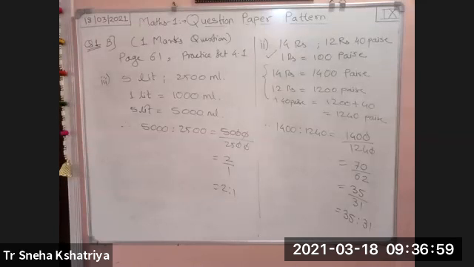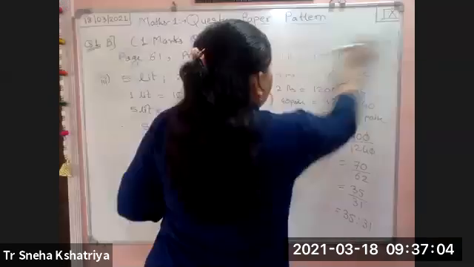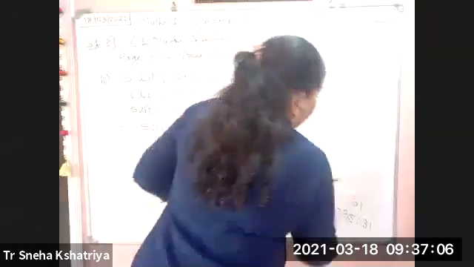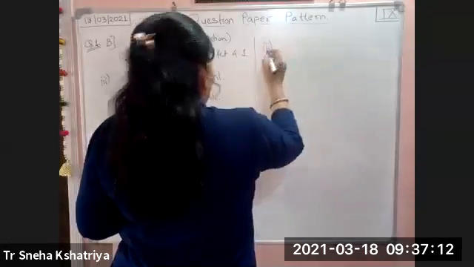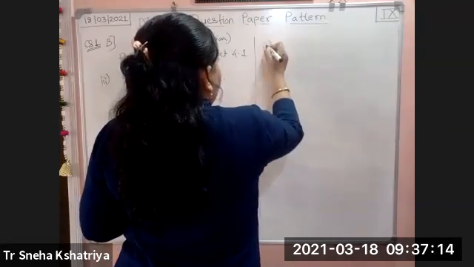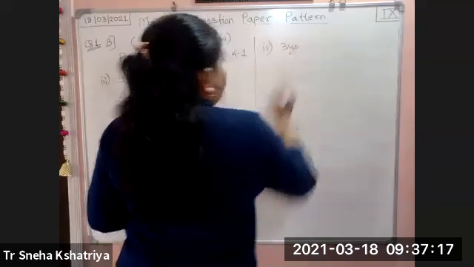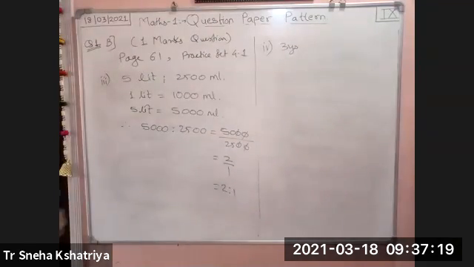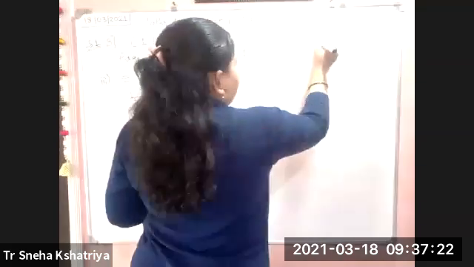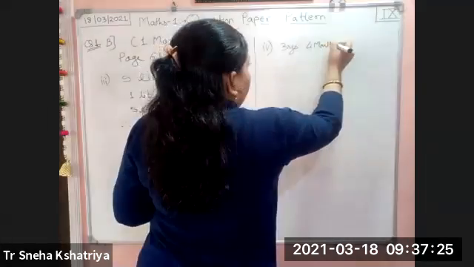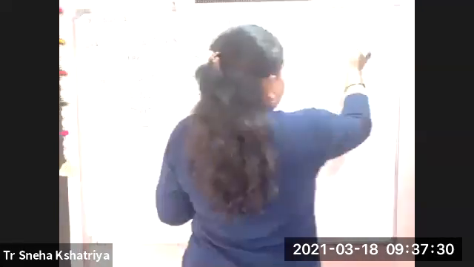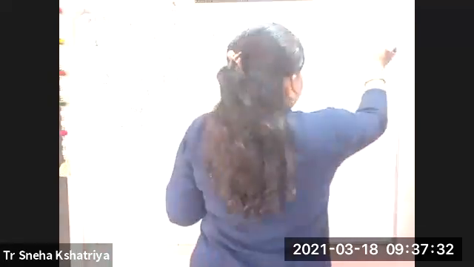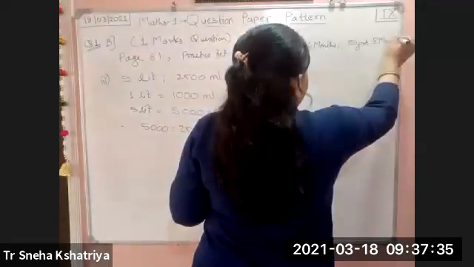And the last example of this question: 3 years 4 months, 5 years 8 months.